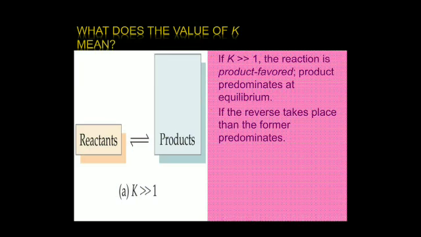What does the value of K mean? K is the constant. This is known as the equilibrium constant. It is the ratio of the rate of the forward reaction to the rate of the backward reaction. When we take the ratio of forward reaction and backward reaction, we get a constant that is called K, the equilibrium constant. If K is more than 1, the reaction is product favored, and products predominate at equilibrium. If the reverse takes place, then the reactants predominate.